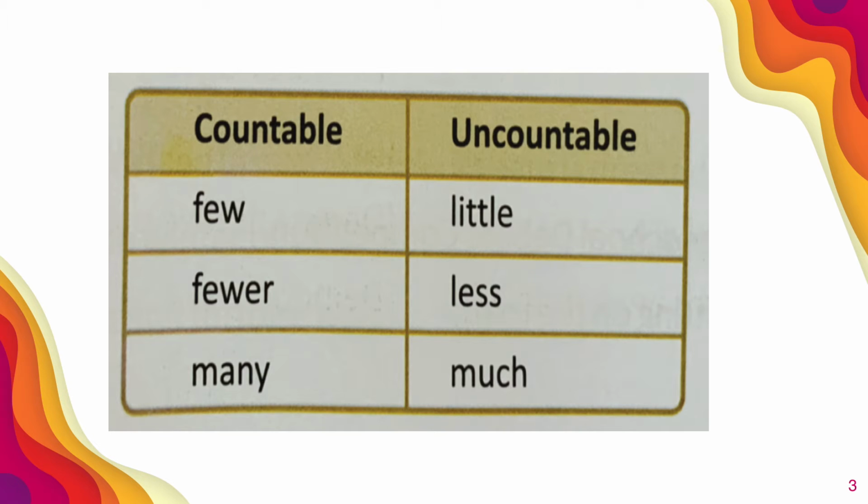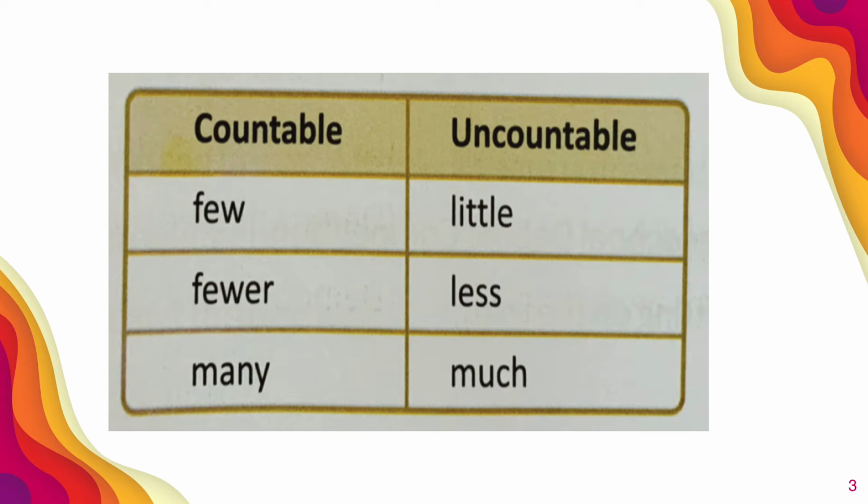Now here few, fewer, and many. Okay, they can be countable. How? I will give you one example. Let's say for example in few, Himani took a few books to read on vacation. Here few books can be counted. Okay, books can be counted. So it is a countable noun.